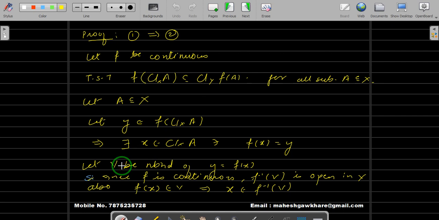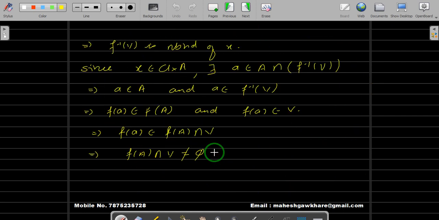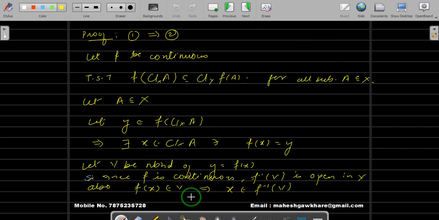For that we have taken this V as a neighborhood of y, and we proved that f(A) intersection V is non-empty. This implies this y belongs to closure of f(A) in Y, and hence the claim. So we have proved that 1 implies 2.